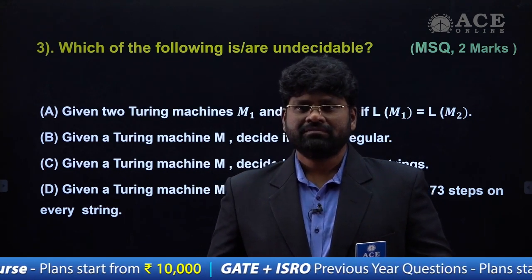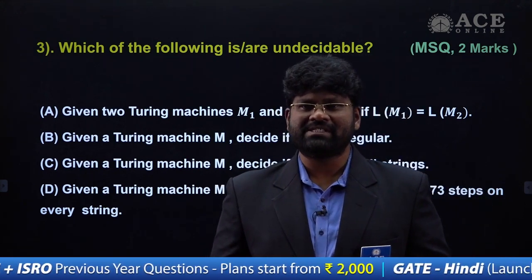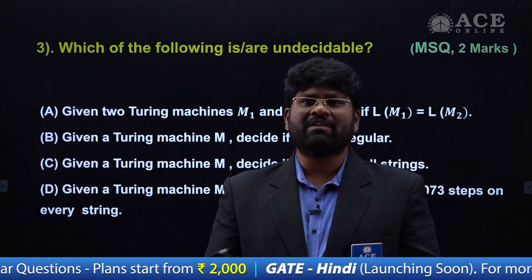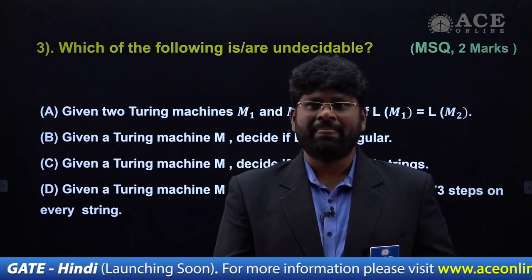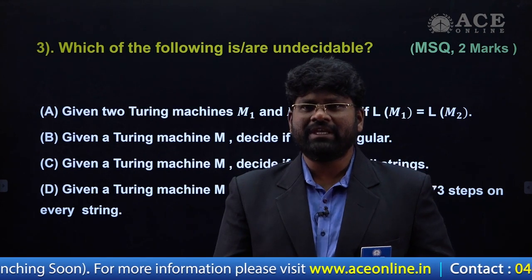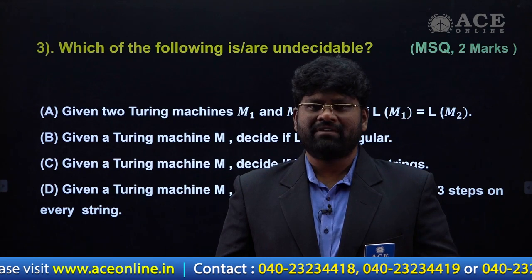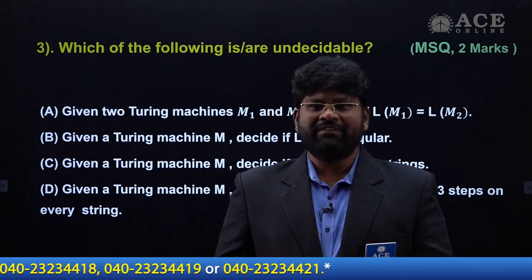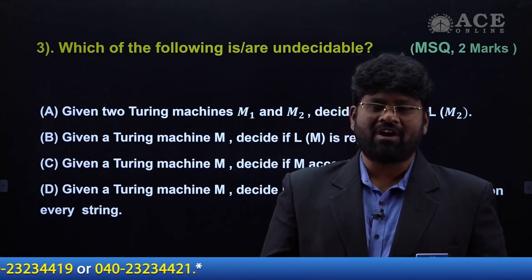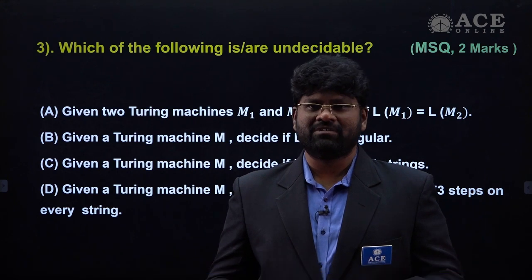And equivalences of the Turing machines. Generally, we have conversions: a non-deterministic machine I can convert to a deterministic machine, and a multi-tape Turing machine to a single-tape Turing machine. Those kinds of conversions are possible, but verification of the equivalence of two languages is not. Even take the languages of context-free grammars. There are two grammars, G1 and G2.